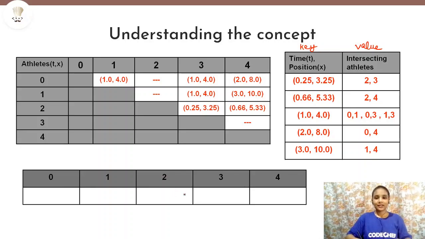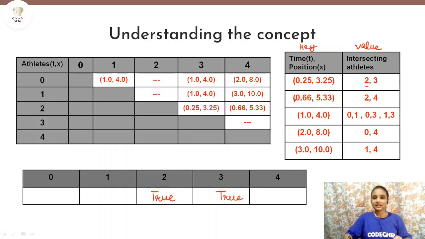Let's say that initially athlete 3 was infected. So we'll say true for athlete 3. Now we will check each of the map values here. We'll check at key 0.25 comma 3.25, that is t comma x. Is 3 present here? So yes, in the intersecting athletes 3 is present here. That means 2 will also be infected because in this array 3 was already infected, that is, it was true. So because of 3, 2 will also be infected. So we will write true for 2 also.